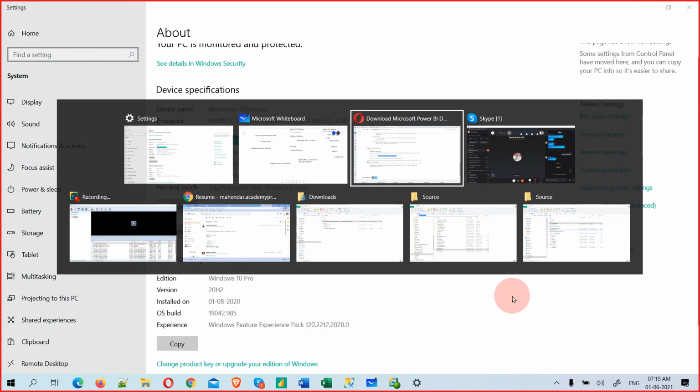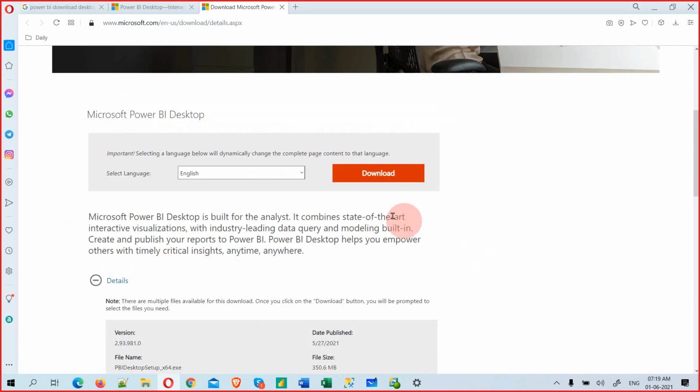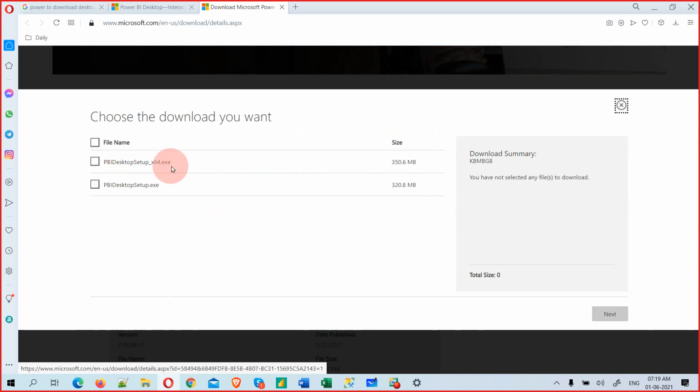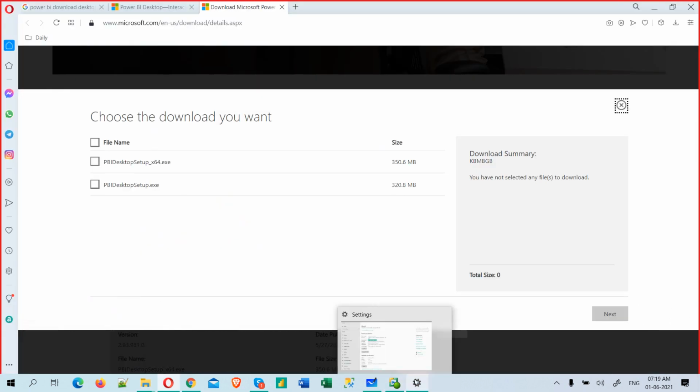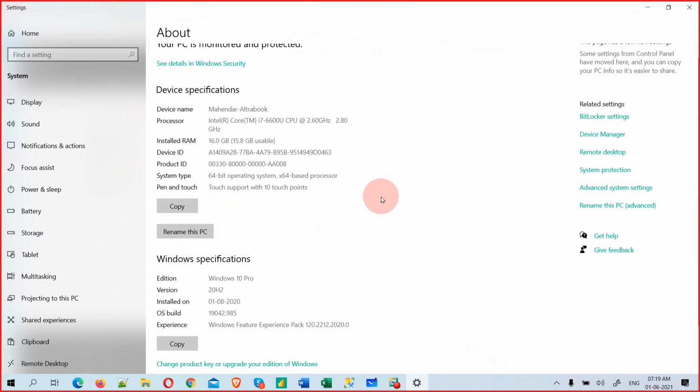Let's go and download that. Just click on the download. If you click, you see the 64-bit option. We should understand whether our machine is 64-bit or 32-bit. How to know? Where to know?